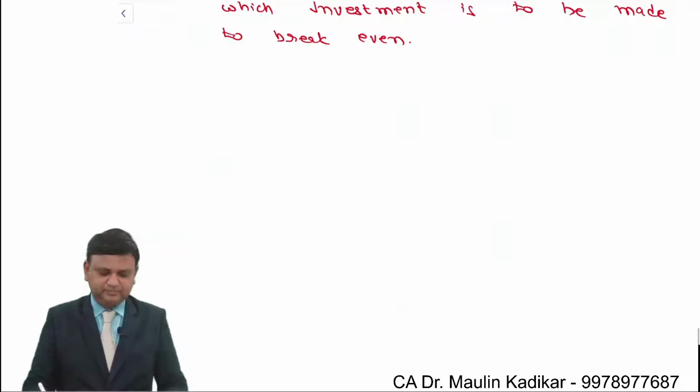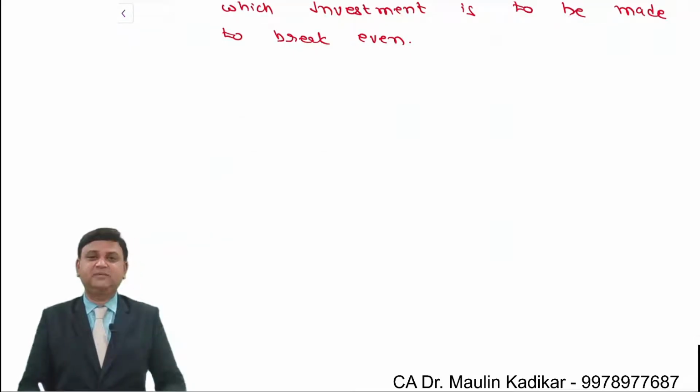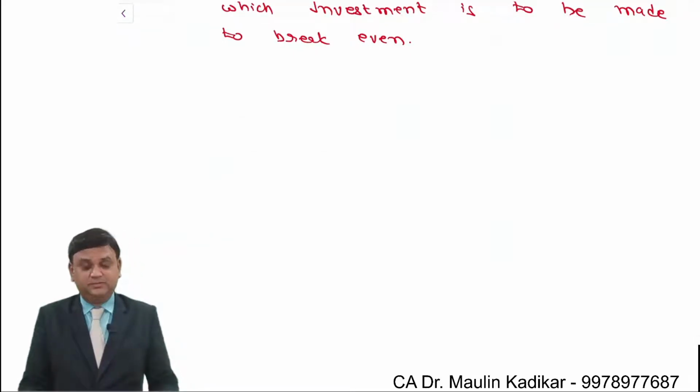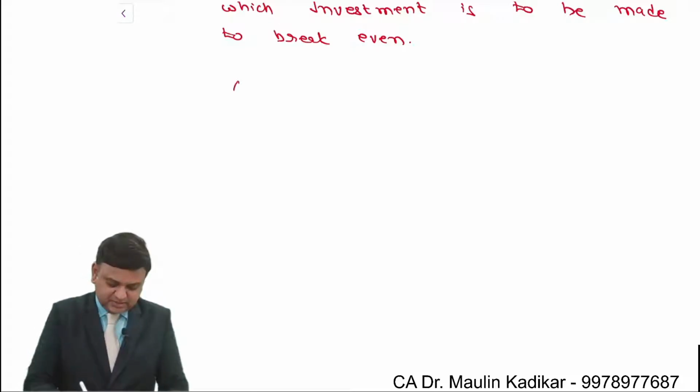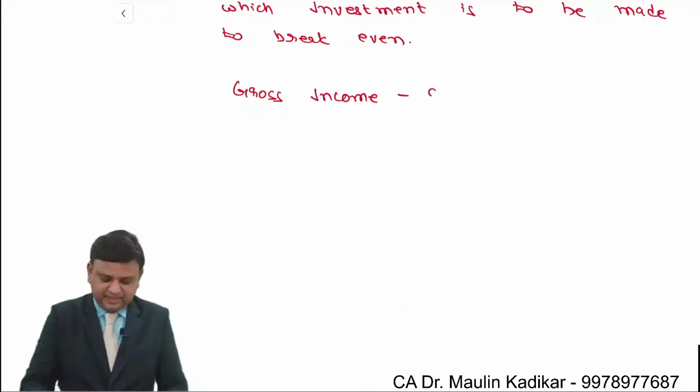It means that the income should be at least 50,000, in a way that the gross income minus expense is equal to net income.